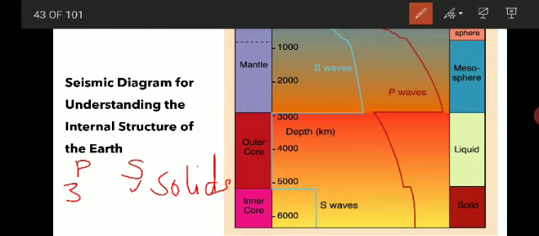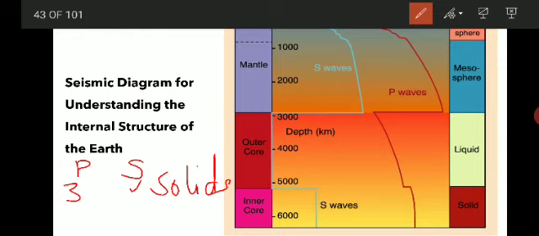Surface waves spread in all directions from the focus. Only P and S waves travel deep in the earth, and they help us understand the internal structure of the earth. P waves travel in solid, liquid and gaseous media, and they are characterized by great velocity, whereas S waves travel only in solids.